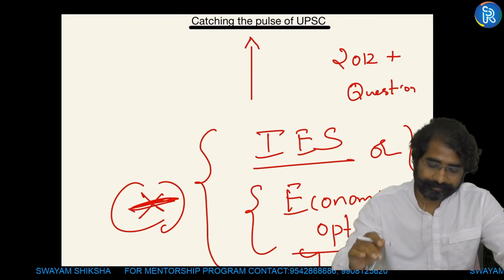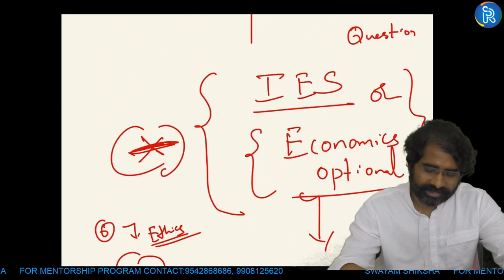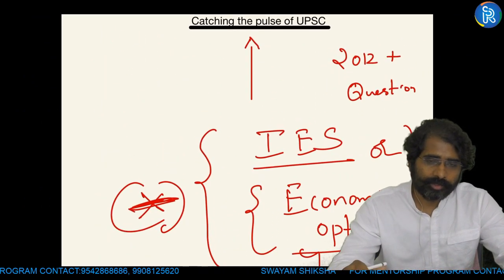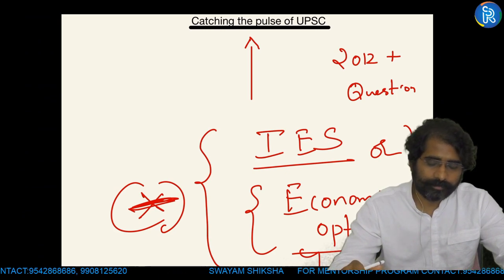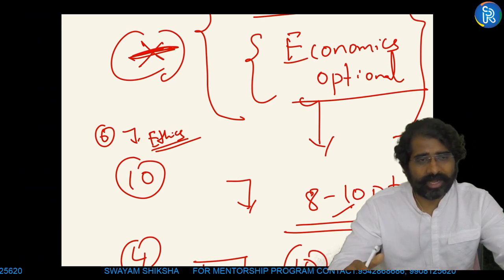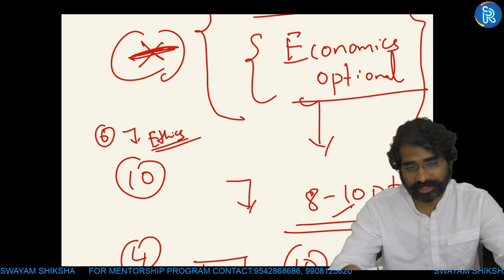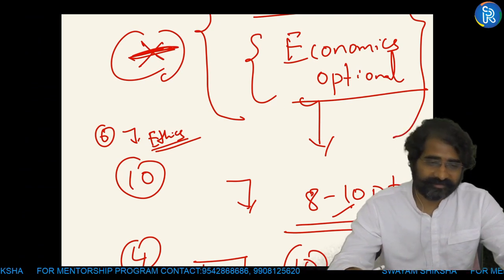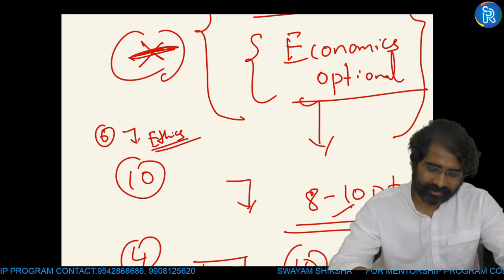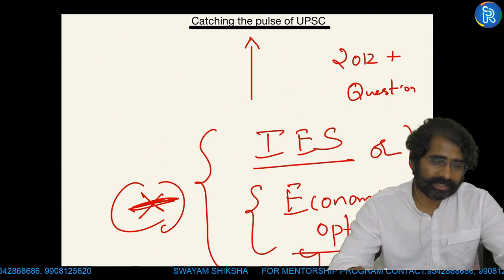Okay, and then very important is catching the pulse of UPSC when you're preparing. It's not about reading that book and all. You also have to refer to some questions from economics optional. Questions which are framed in the economics optional related to general studies can come up in a different format in our GS paper. That research I am anyhow doing. So this is one suggestion which you have to follow. So Indian Economic Service, there are the last paper there.